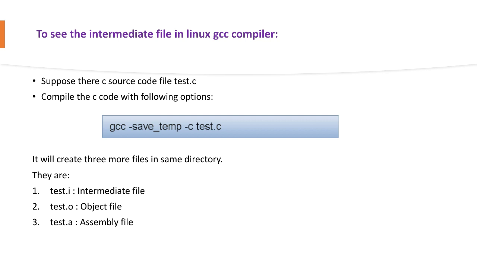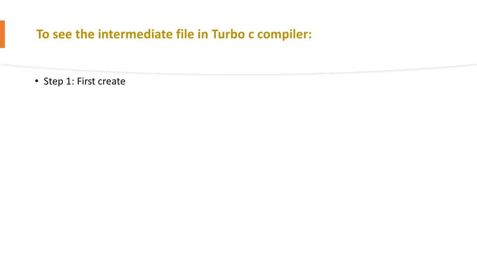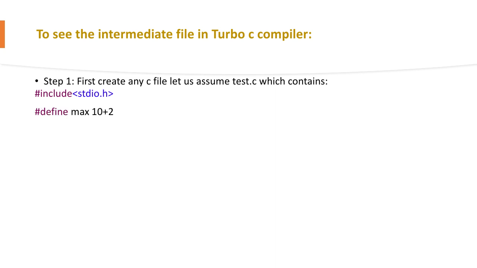So to see the intermediate file in the Turbo C compiler, we just saw it with Linux GCC. First create a C file. Let us assume test.c, which contains a small piece of code: #include <stdio.h>, #define max 10+2, int main, int a = max * max, then printf a and return 0. So just assume I have code of this sort.